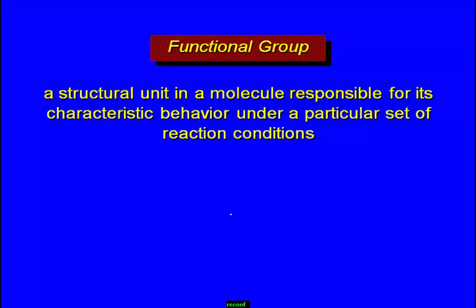An atom or group of atoms which shows the properties of a particular compound is called a functional group. Remember, a functional group is a structural unit present in a molecule and it is responsible for characteristic behaviors under a particular set of reaction conditions. What is a functional group, students? An atom or group of atoms which shows the properties of a compound or a molecule.